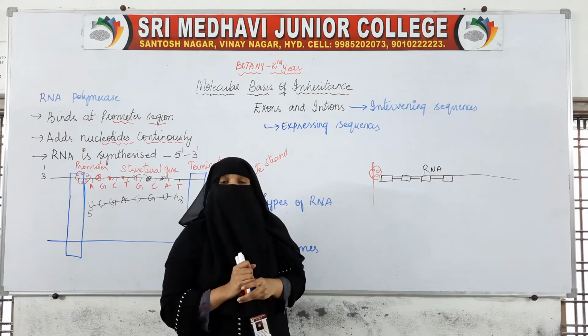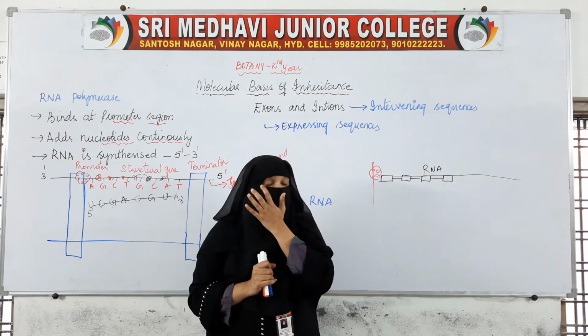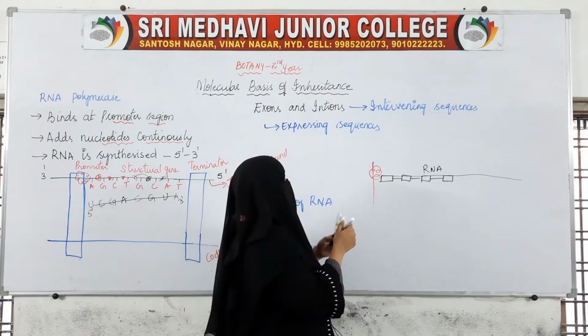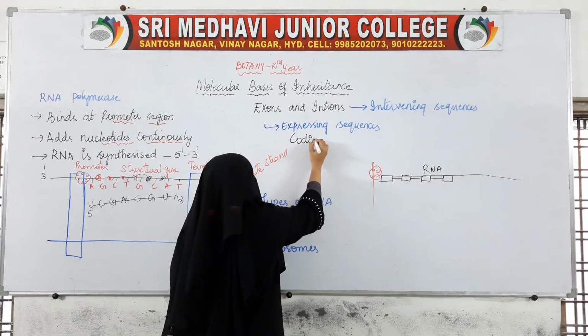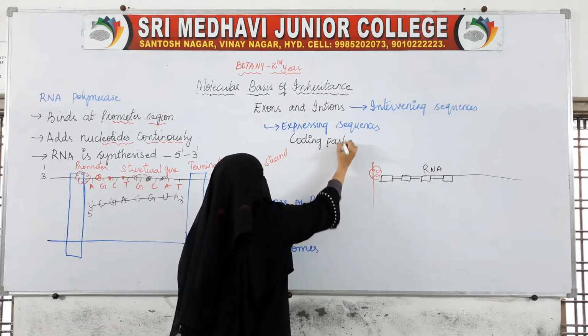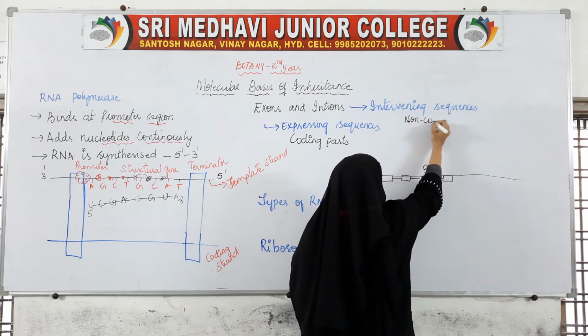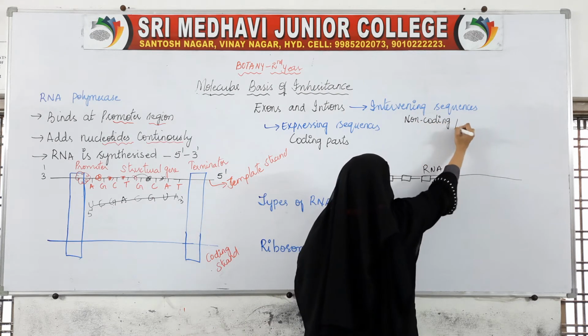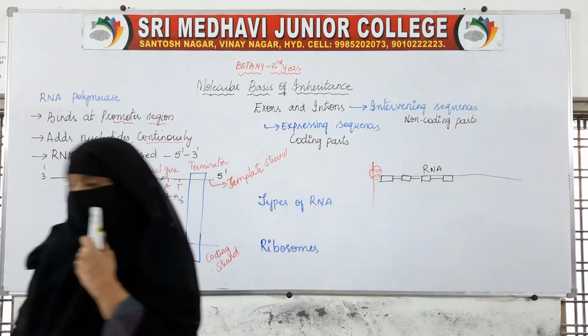Exons are the coding parts, and introns are the non-coding parts.